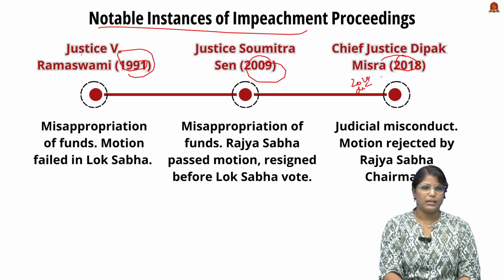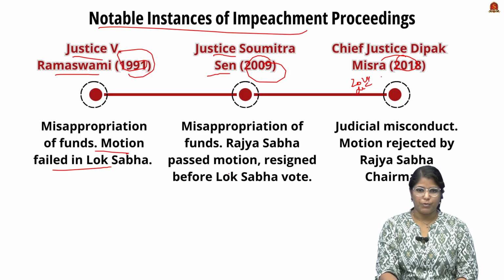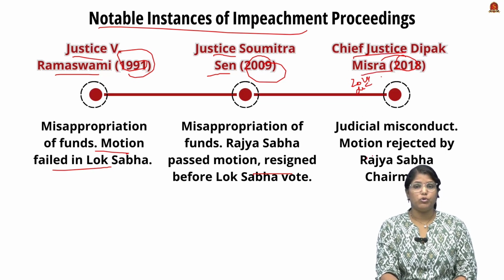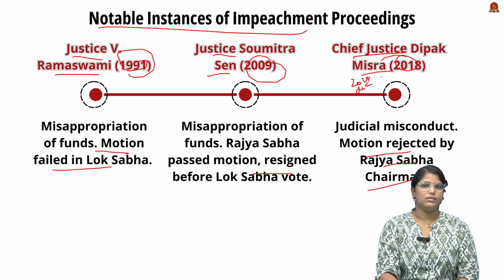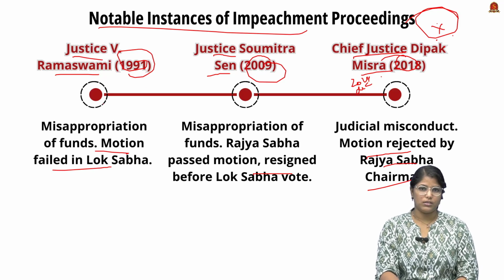Now 1991, it is Justice V. Ramaswamy. This motion did not pass in Lok Sabha. And the second is Justice Sumitra Sen. While this impeachment process was happening, the justice resigned before voting. And in the Chief Justice Deepak Misra case, the motion was rejected by the Rajya Sabha chairman, citing that the reasons are insufficient.